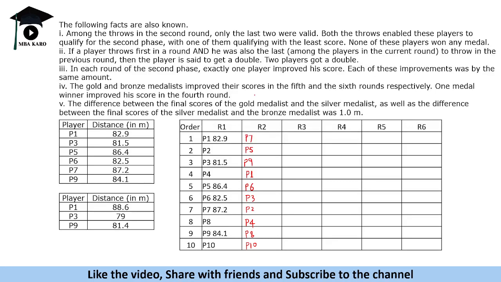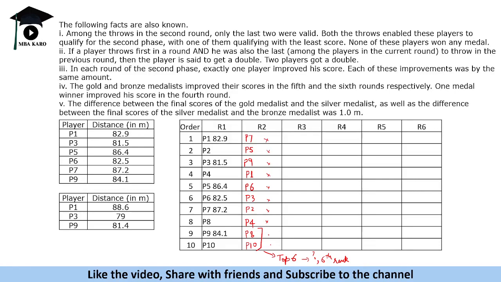First it says among the throws in the second round, only the last two were valid. So only these two are valid throws. So all the others are invalid. Both of the throws enabled these players to qualify for the second phase. So that means these two players are in the top six, and only they can qualify for the next stage, with one of them qualifying with the least score. That means one of them, P8 or P10, is the sixth rank. One of them is sixth rank and another we do not know, but both of them qualify.